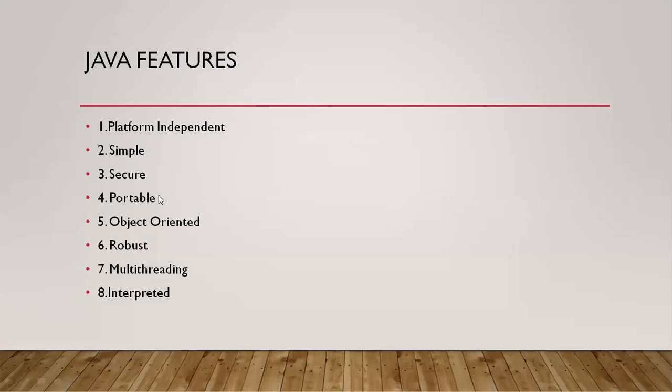And the next one, the fifth, is object oriented. What is object oriented? Actually, a Java program is developed based on objects. An object is a real-time thing, or an instance.